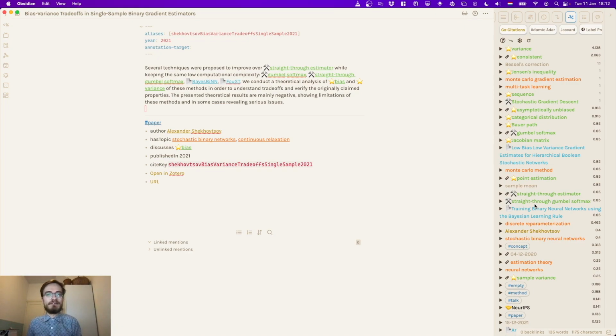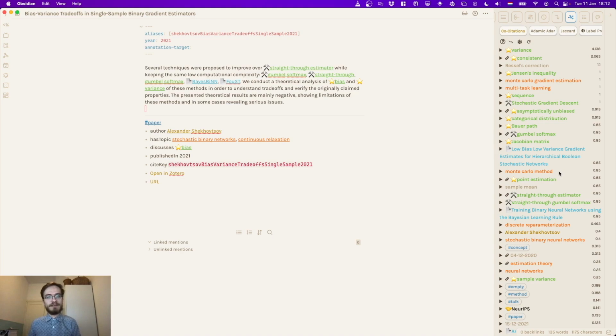I hope these examples were a bit enlightening, but I mainly want to get a point across that if you want to get into this plugin, you should just try it, right? Just install it in your vault and see what co-citations look like for some nodes that you have. Now, I'd recommend looking at the more popular nodes first. You get a bit of an impression, but it can be used for anything really.